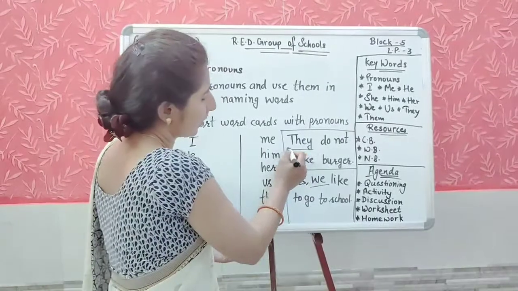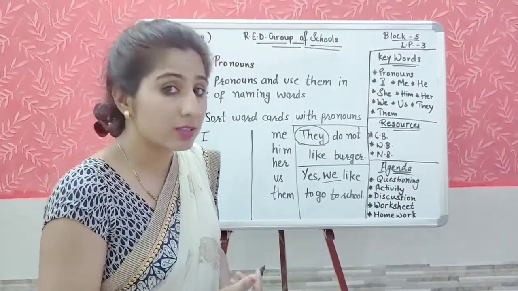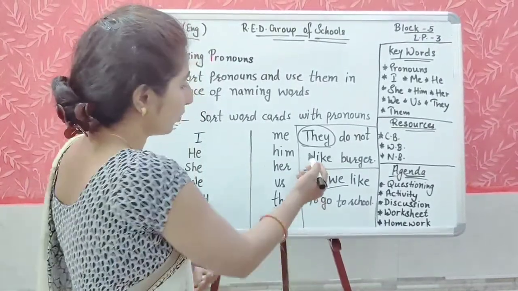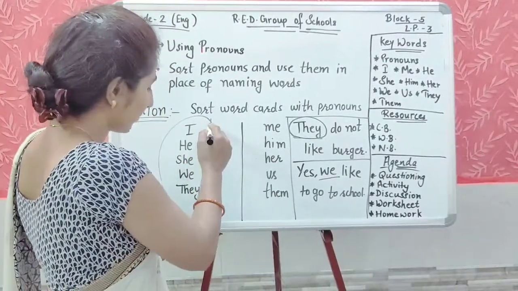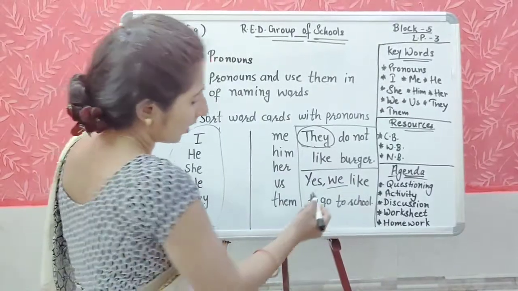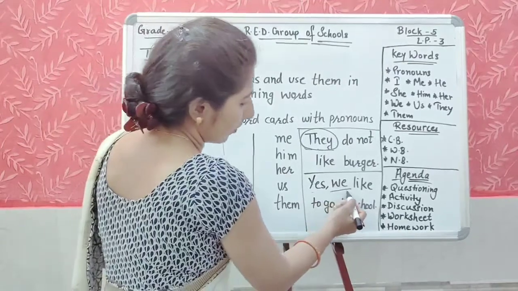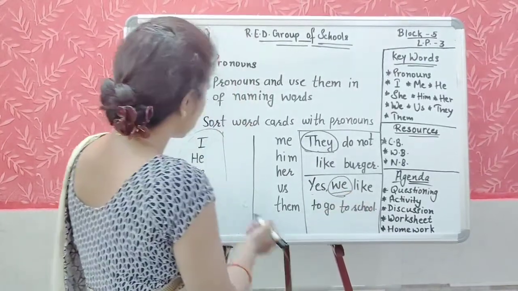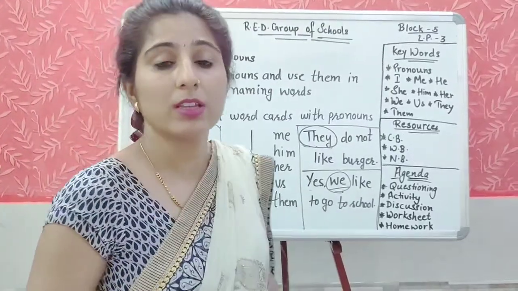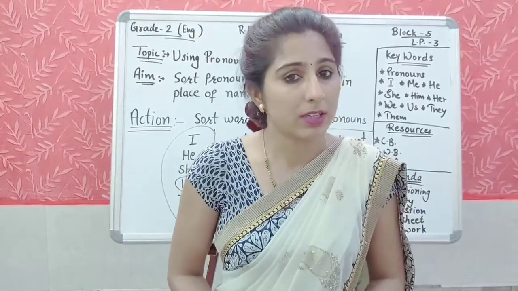Here in this sentence you have used they. Is this they a naming word? No, it is not a naming word. You have used this word from these words. What is this? This is a pronoun. Here also you have not used any naming word. Here you are using we. We is also a pronoun. So here we have not used any noun. Without using any naming word, we have made our sentences.